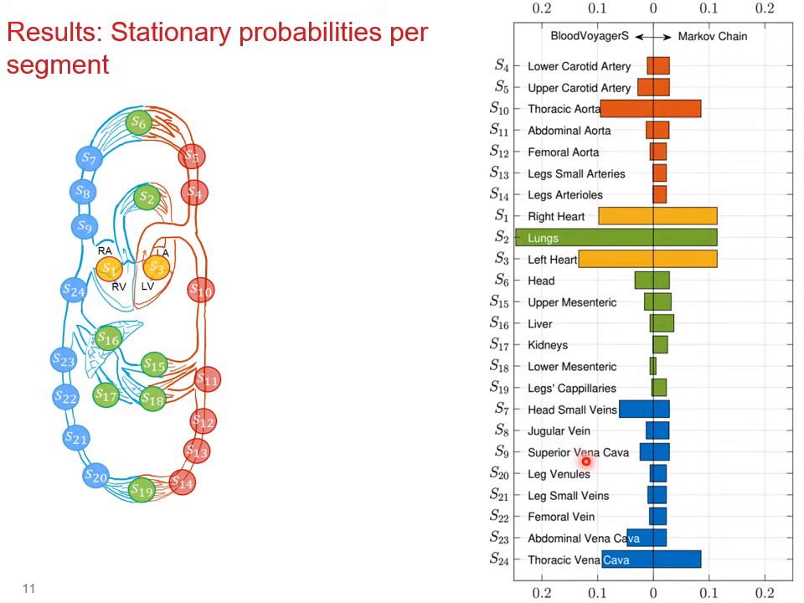In this graph, we provide the main results of this work. These bars represent the probability to find a nanobot per vessel segment. Comparatively, both solutions, on the BloodVoyagerS and through the Markov model, obtain a similar distribution of nanobots in the human circulatory system. The largest concentration of nanobots will be in the lungs and the heart, followed by the thoracic aorta and the vena cava. The lowest concentration will be in the arteries and veins in the legs.